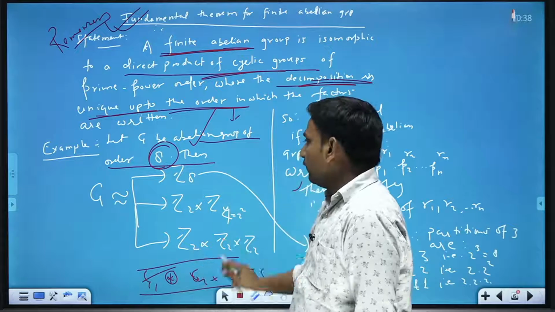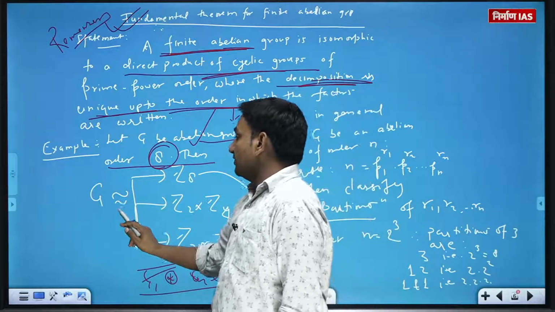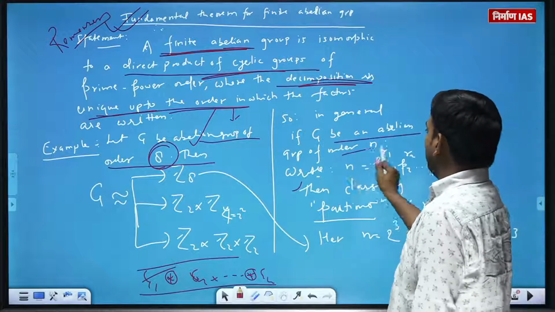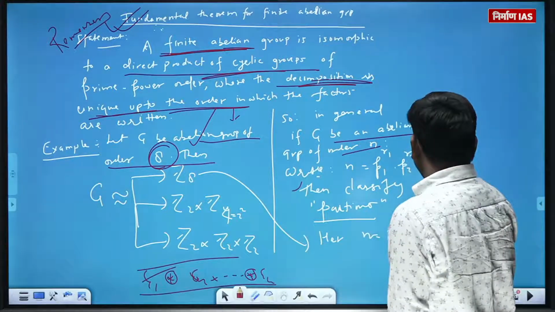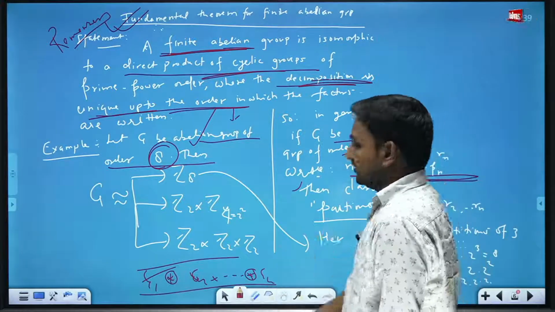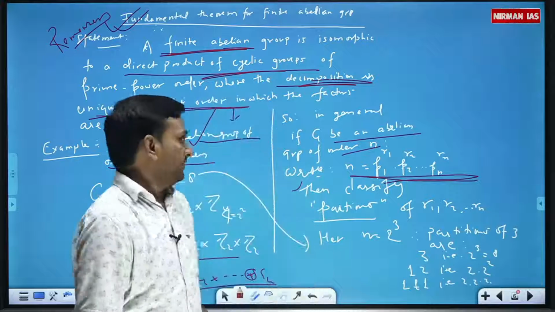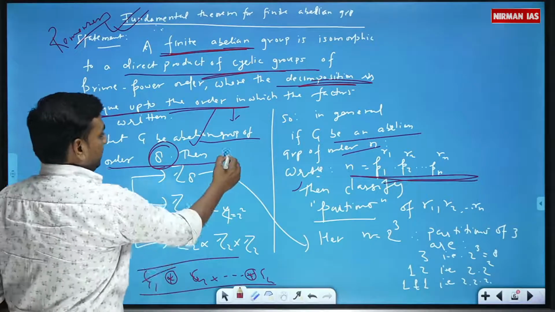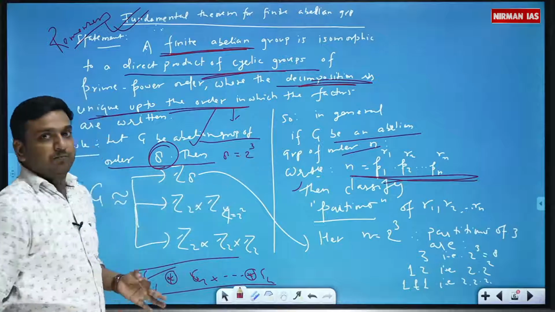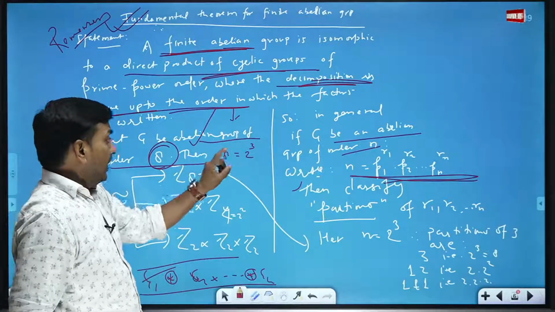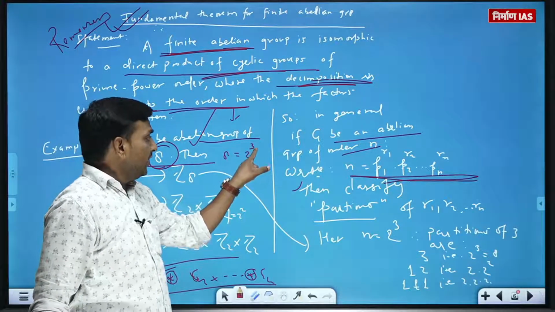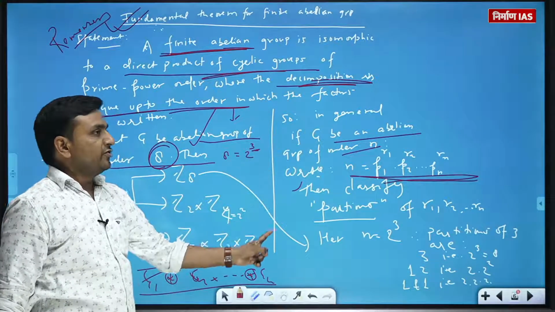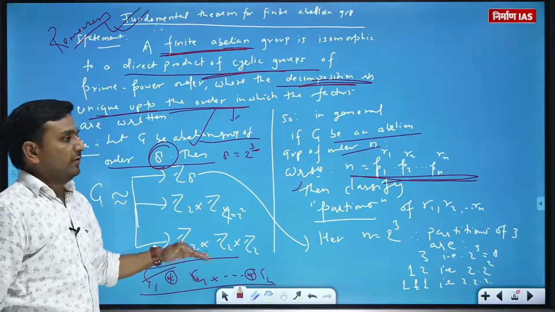of such forms. In general, suppose that G is a group of order n, then n can be decomposed into prime numbers like this. Let's say G is a group of order 8, so 8 can be written as 2 raised to the power 3. So how this 3 can be partitioned, and because of that partition we have different possibilities.